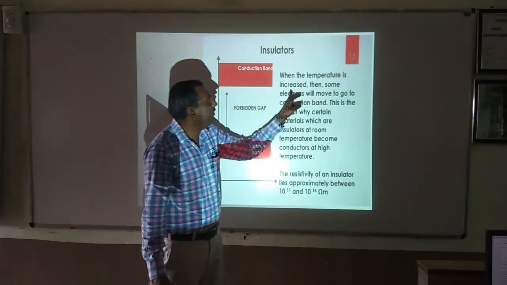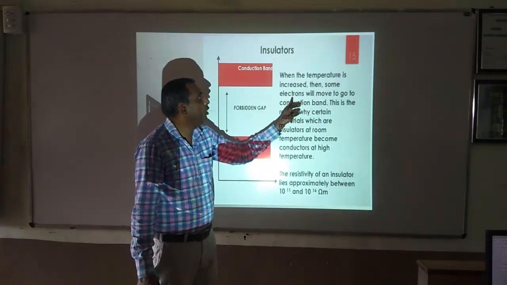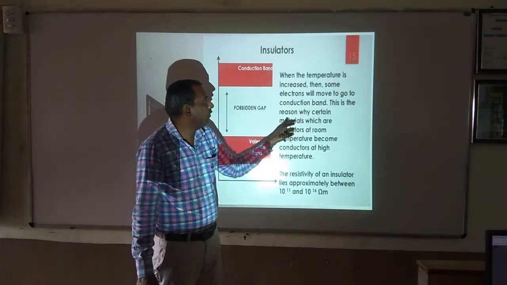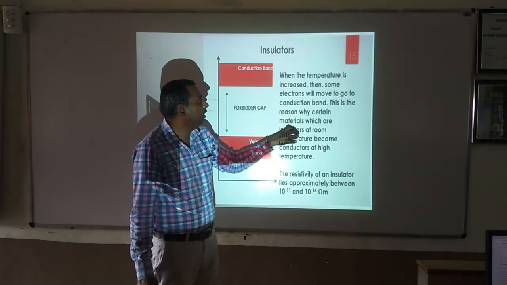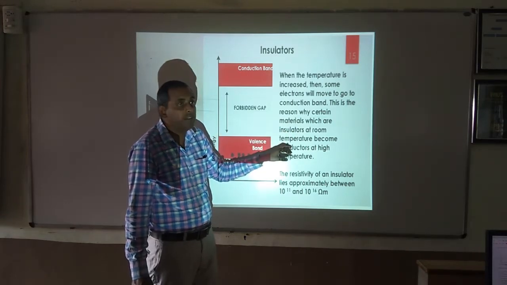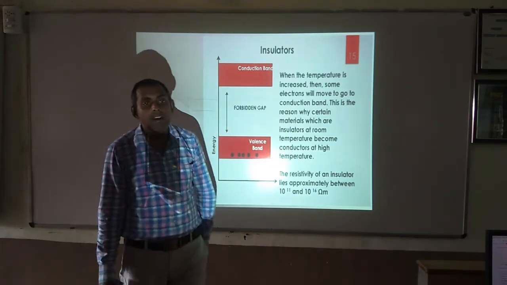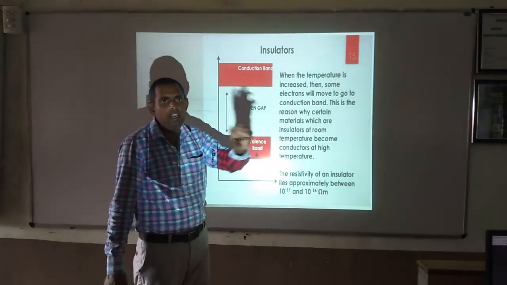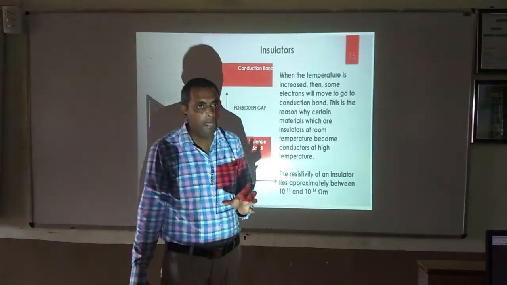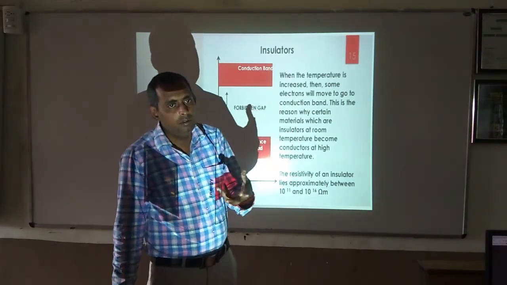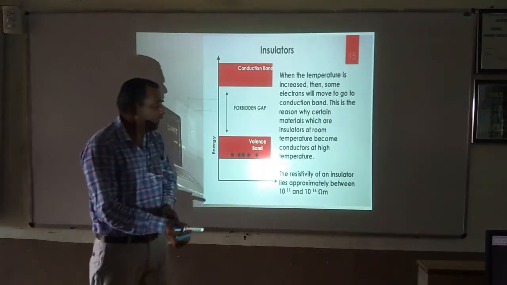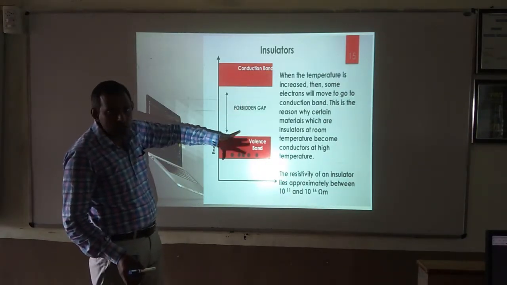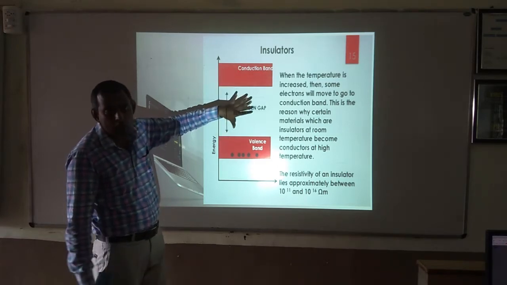When the temperature is increased, some electrons will go to the conduction band. This is the reason why certain materials which are insulators at room temperature become conductors at high temperature. If I take the example of wood or plastic, it is a perfect example of an insulator where the energy gap between the conduction and valence band is very large.